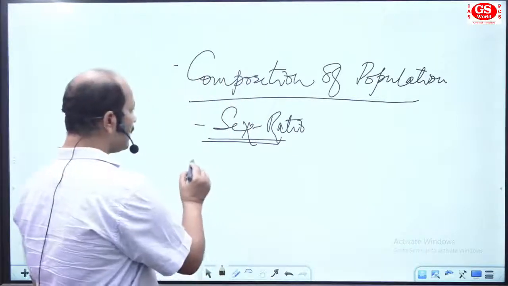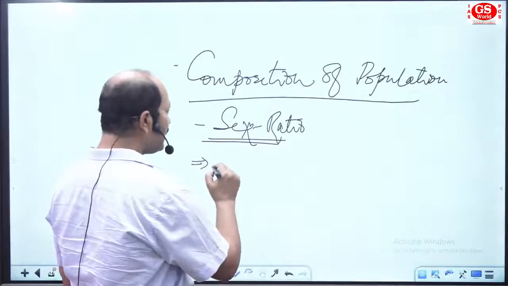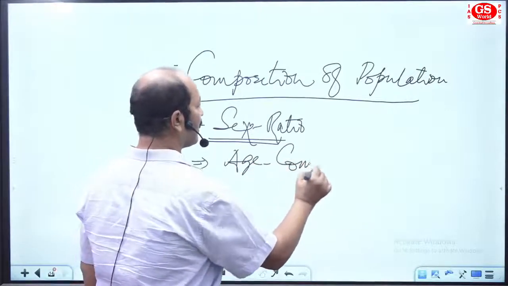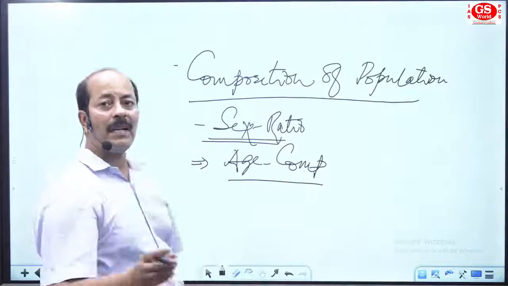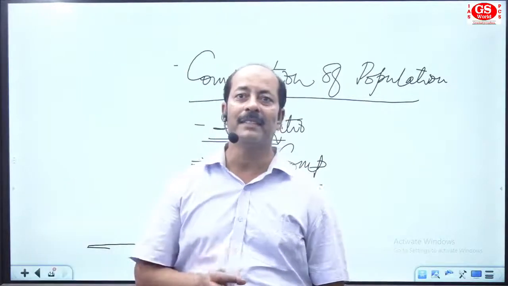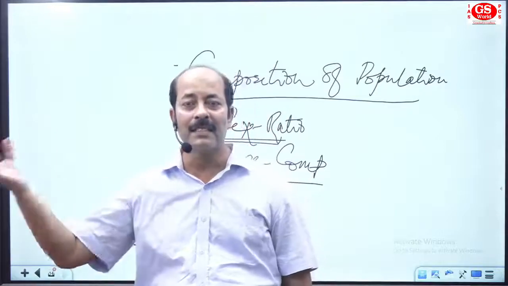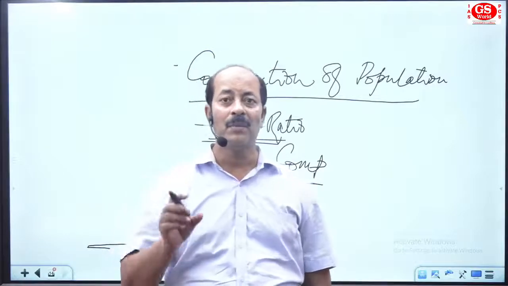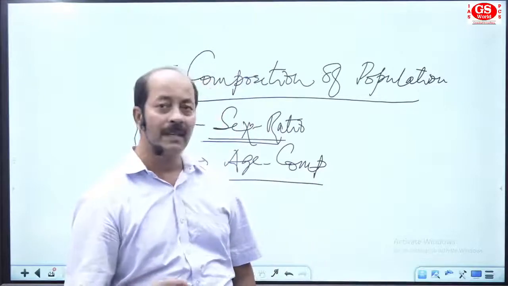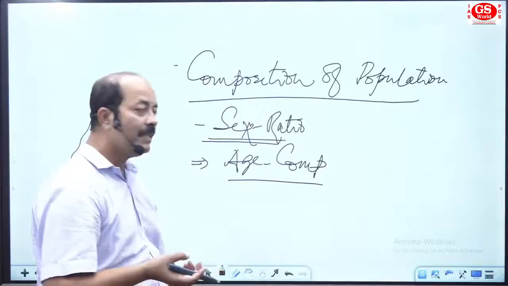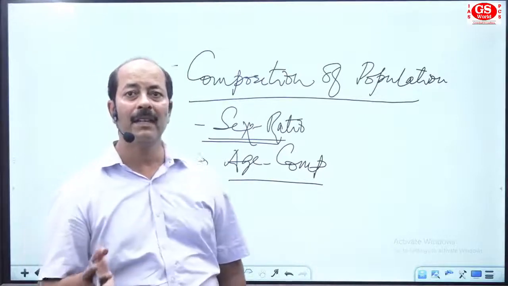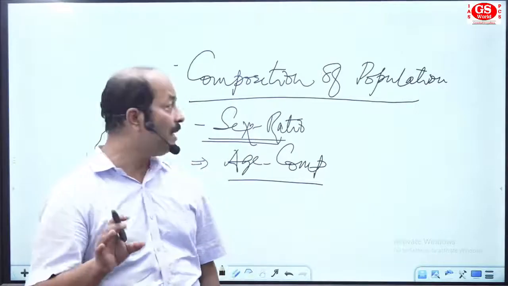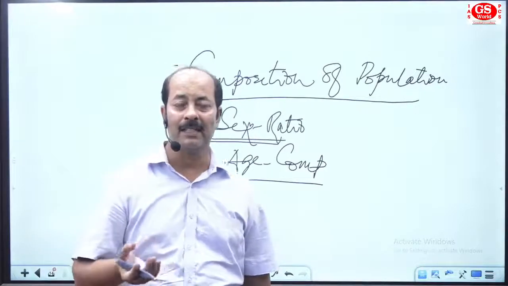The second we use, that is literacy. We can say literacy or age composition. Age composition means we identify people by their age. Child, adult, senior citizen, like this. With that, so in population geography, we include these type of things like sex ratio, age composition, religion, and other things. Got that? So in population study, these are the main criteria we study as a content area.